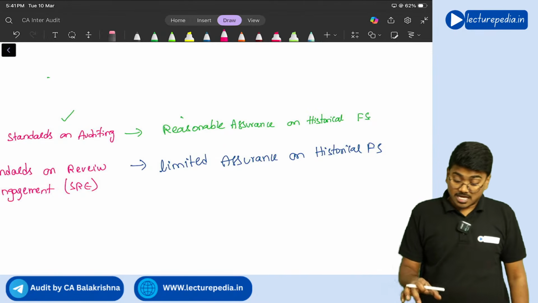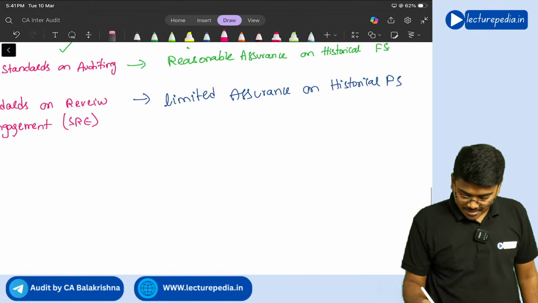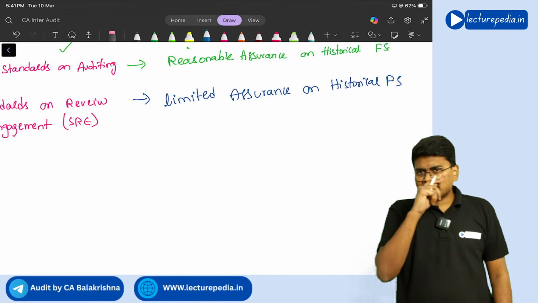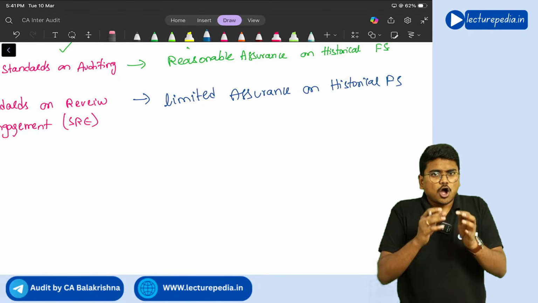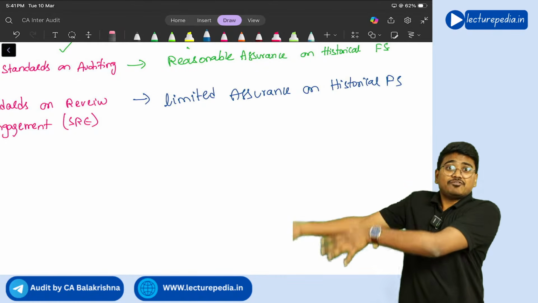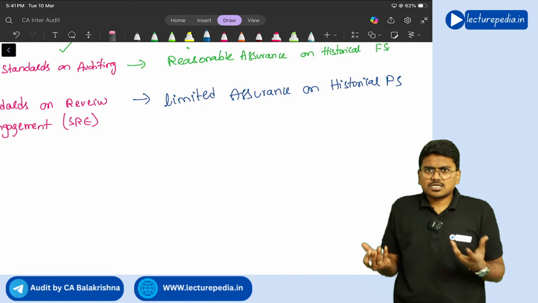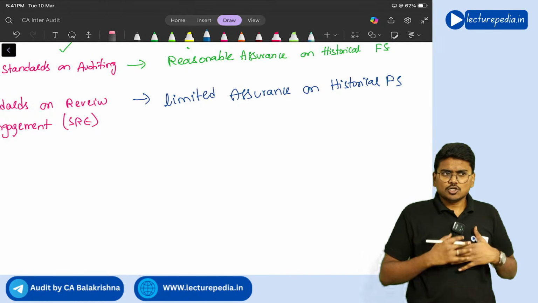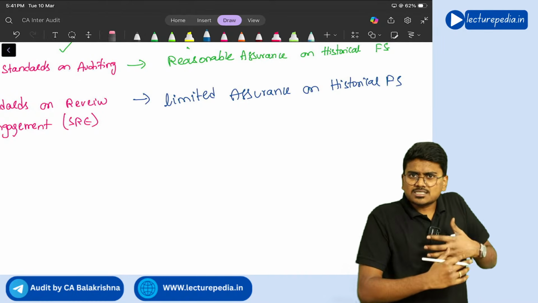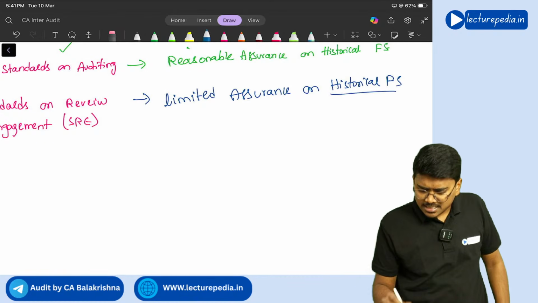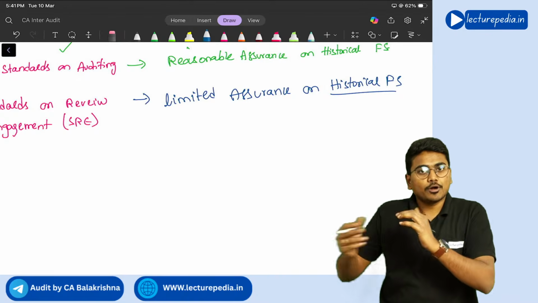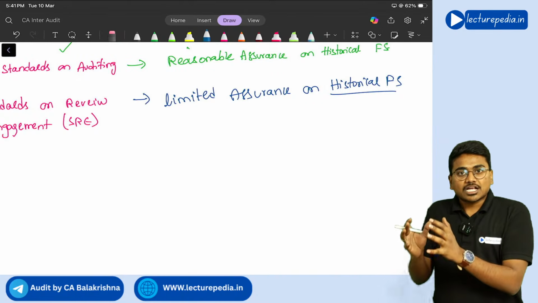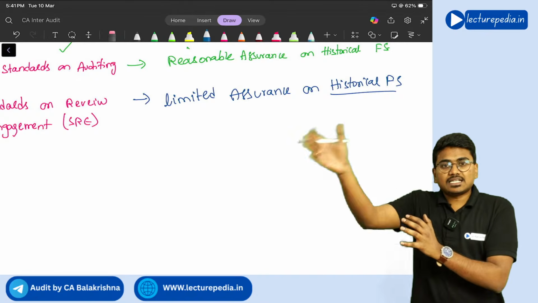Clear? Yes. Now tell me, can the auditor be appointed to provide assurance on items other than financial statements? Yes, the auditor can be appointed to provide assurance on items other than historical financial statements. Examples: a company can appoint an auditor to provide assurance on its internal controls.